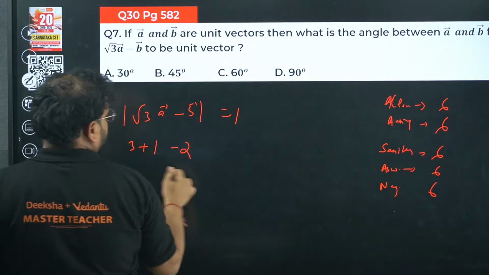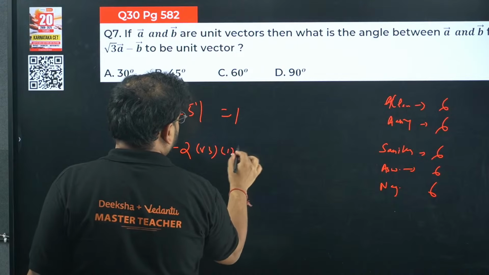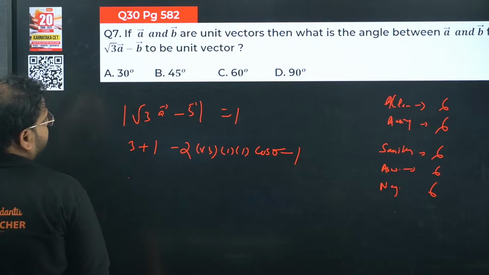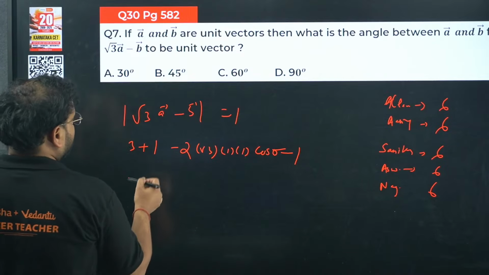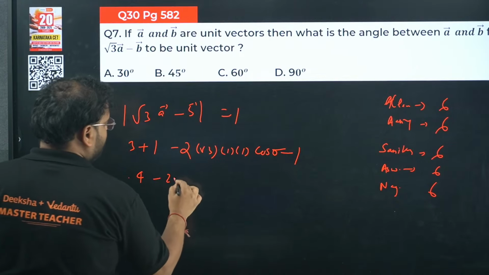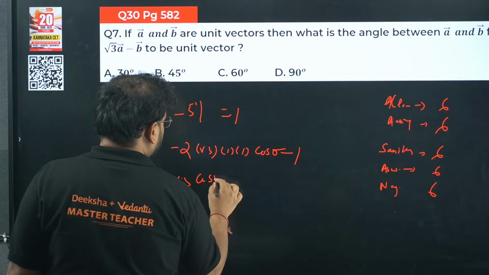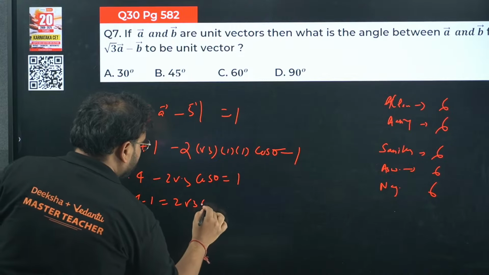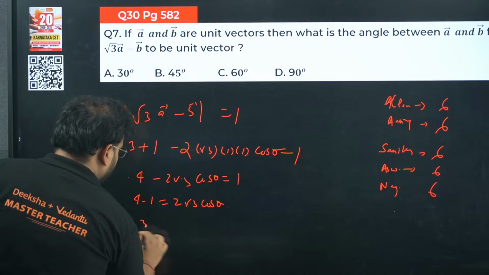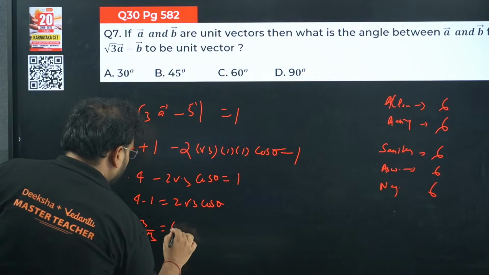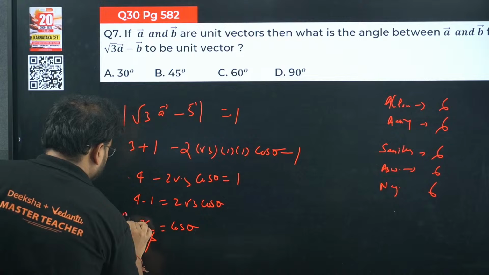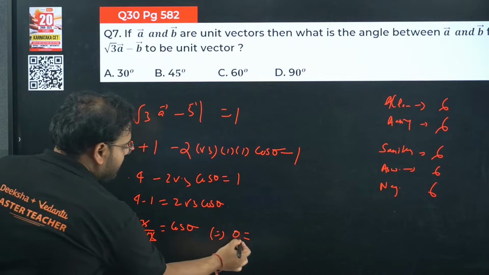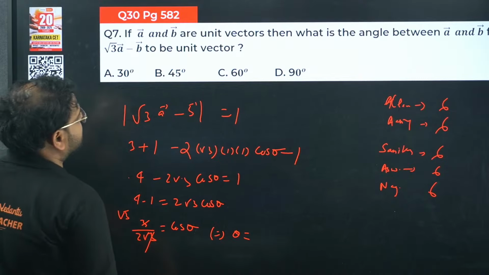Excuse me guys, my mistake. 2 into root 3 into 1 into 1 cos theta equals 1. Square of this will be, right? Okay, let's do it. So what I get over here is 4 minus 2 root 3 cos theta equals 1. On this side if you bring, you get 4 minus 1 equals 2 root 3 cos theta. Check here, 3 upon 2 root 3. I'm getting cos theta, and this is cancelling with root 3. So cos theta is root 3 by 2, right? So value of theta has to be pi by 6, I think. Pi by 6.